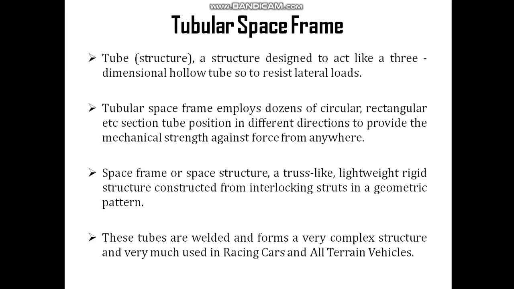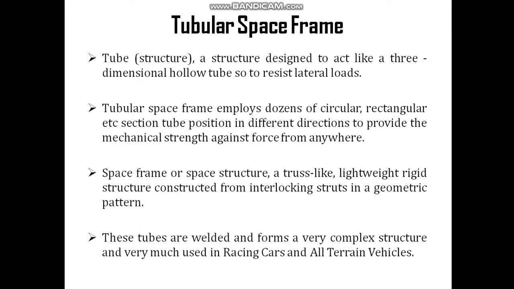So again I am repeating: a tubular space frame is a structure designed to act like a three-dimensional hollow tube, which is used to take the lateral loads very easily. Dozens of circular and rectangular sectional tubes are used here in different directions so that it can provide the mechanical strength against the force coming from anywhere. This type of frame is used in racing cars and in the all-terrain vehicle, or ATV.